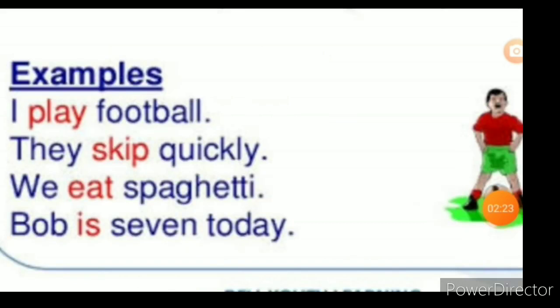Students, we'll see the examples of the action verb and being verb. Examples you see: I play football. They skip quickly. We eat spaghetti. Bob is 7 today. Here play, skip, eat are the action verbs. Is is the be form verb or being verb. We'll see briefly what is a being verb.